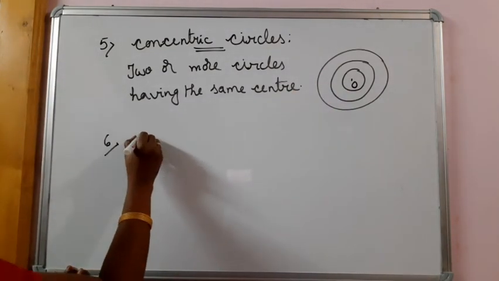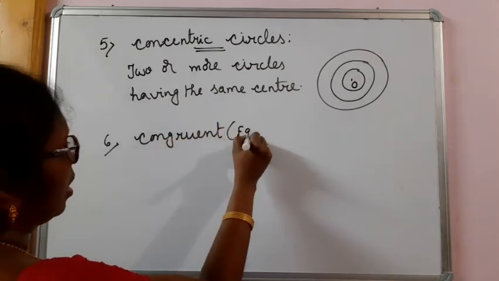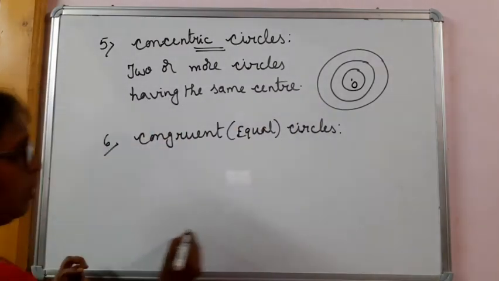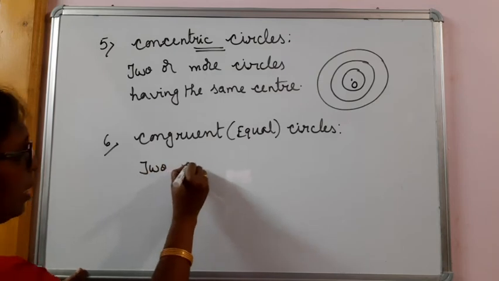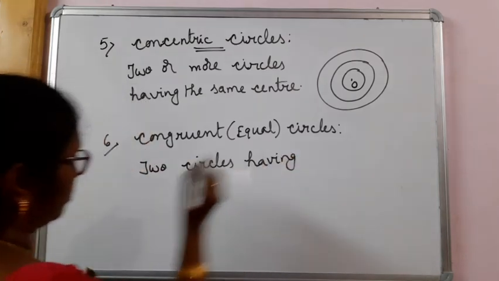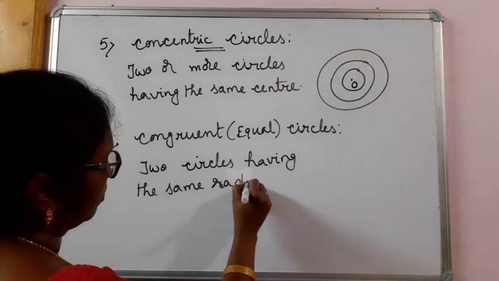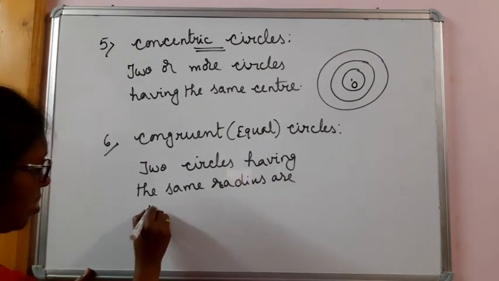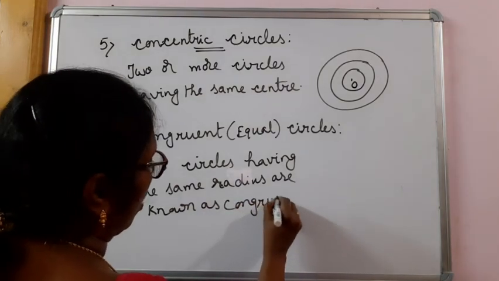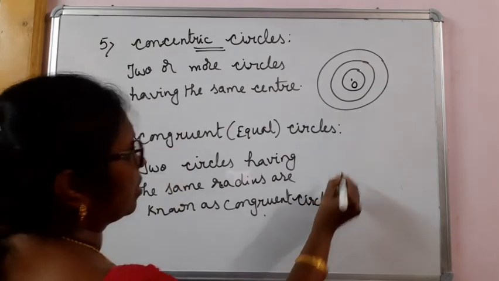And what are congruent circles or equal circles? Two circles having the same radii, having the same radius, are known as congruent circles, or otherwise they are known as equal circles.